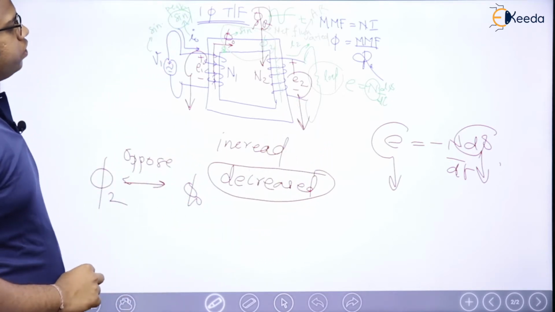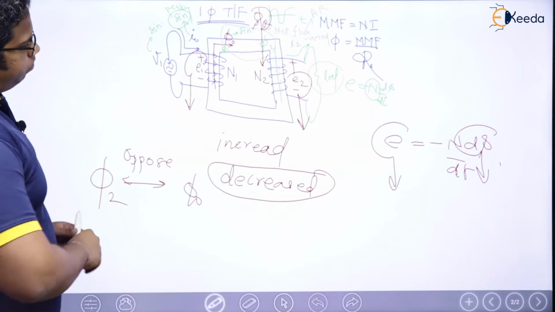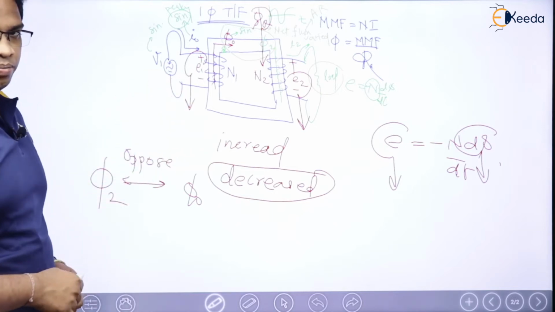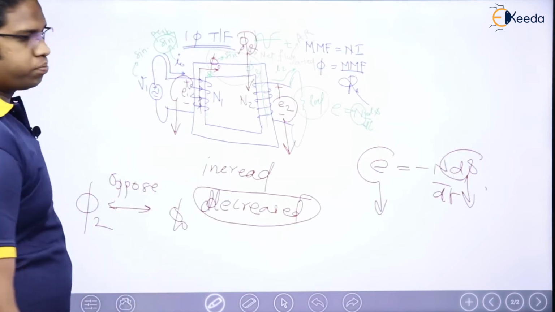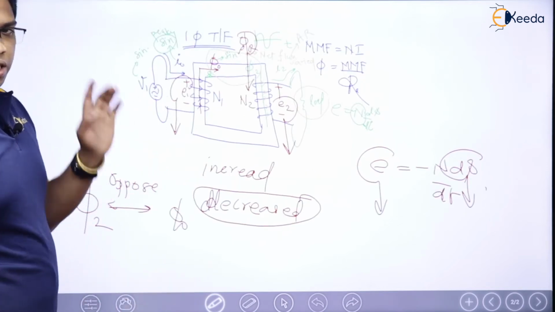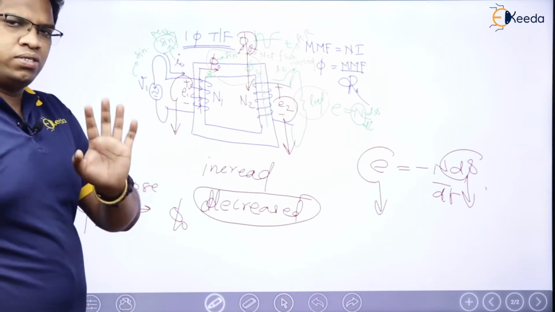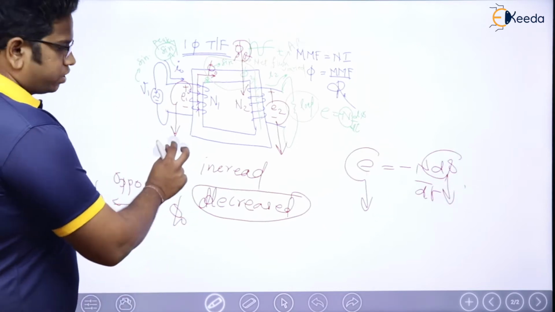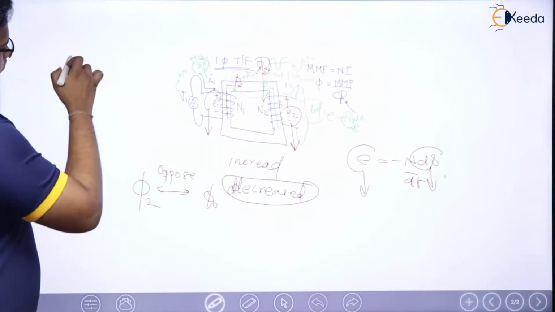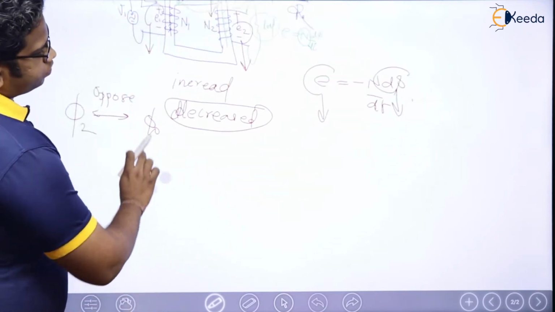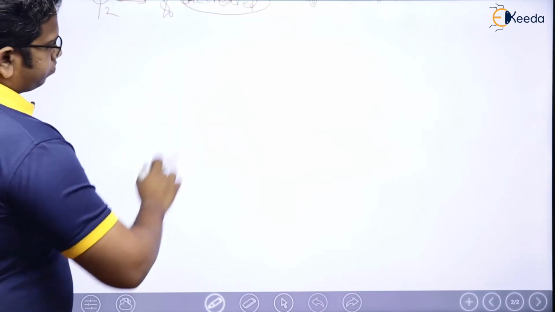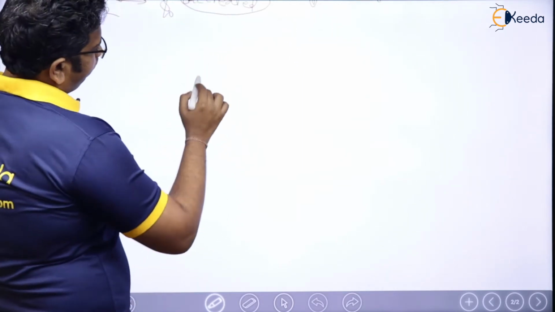Now you please tell me what is going to happen. The moment this E1 is decreased, what is going to happen? Let us see. For this let me take one simple network example. Let me have one network here.